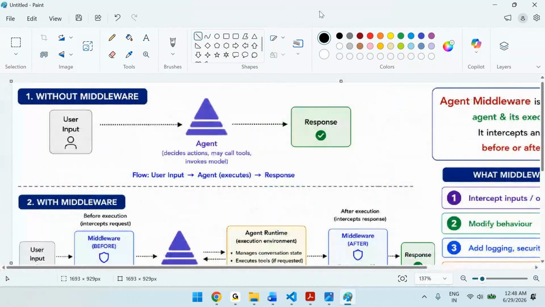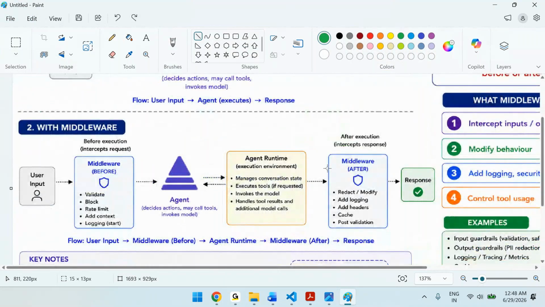So far, you can see this one, please. So far, we did not use the middlewares. Without middlewares, we developed the agents. Then how is the architecture flow? The user inputs something that goes to the agent. Now the agent will do all the necessary things like calling the models, tools, actions. Then finally we get the response. This is the high level architecture we have till now.